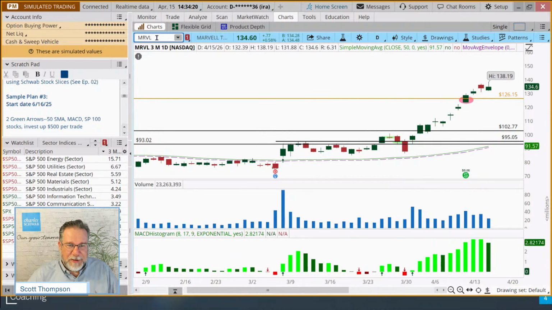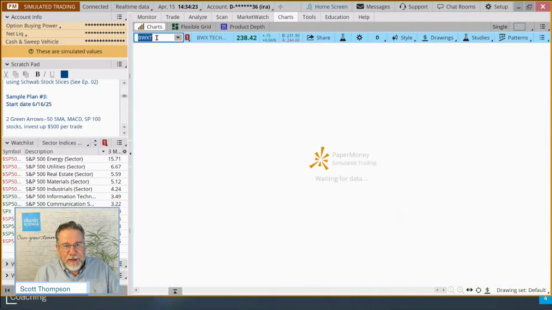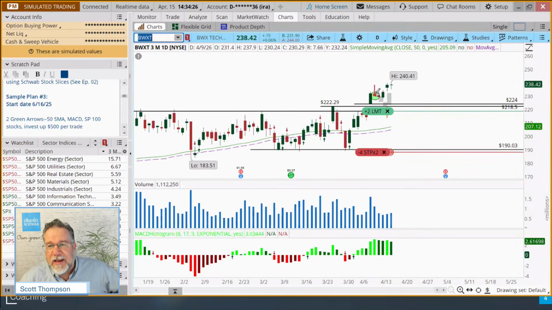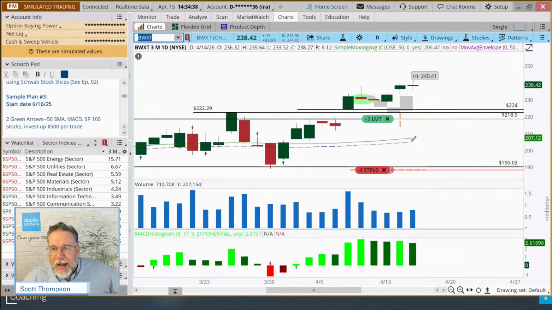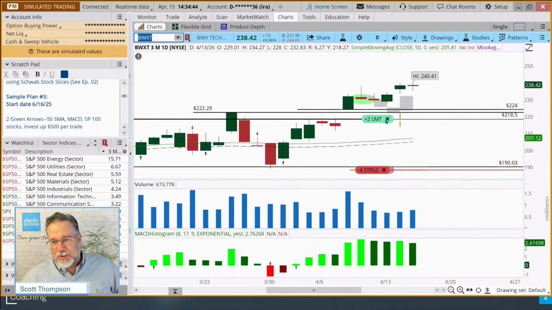All right, let's go to the fun one. This was the fun one for me. Remember this one? We did this one last week. So we bought this on the breakout, right? I set a limit order on the green candle. We got filled on what is called a shooting star candle here on the 9th. And then I drew some boxes. You guys remember that? I drew these little gray boxes indicating what I wanted to have happen, because we have a limit order to buy on the pullback, right?